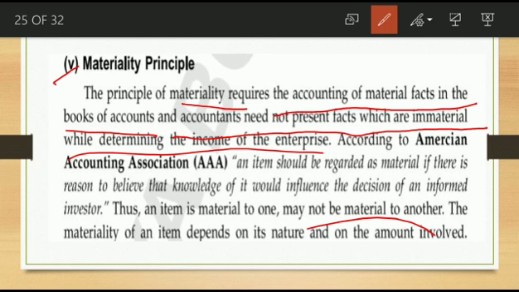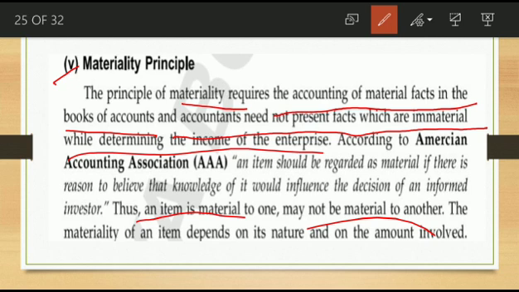Some items are material to certain persons, but may not be material to another. I already told that example. In a business dealing in rupees, 1,000 rupees transactions are immaterial, but in a business dealing in lakhs of rupees, 1,000 rupees are material to them. So depending on the nature and amount involved, one is material and another is immaterial.